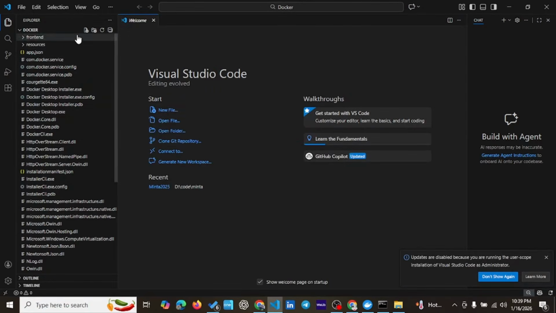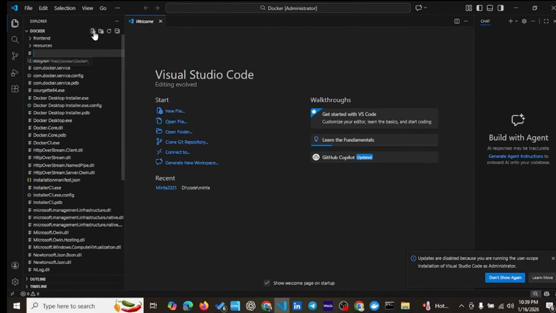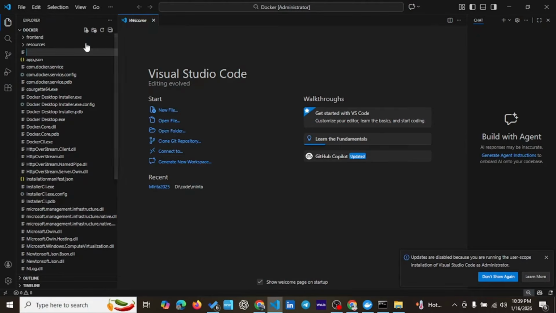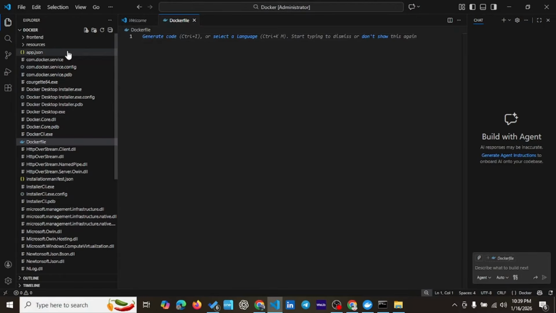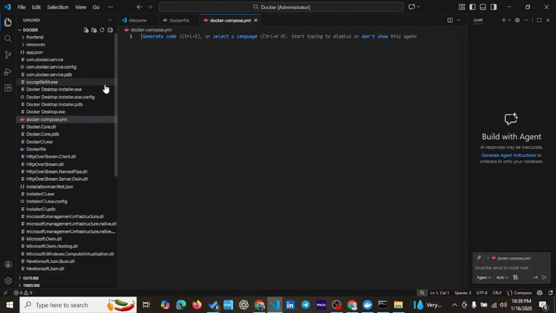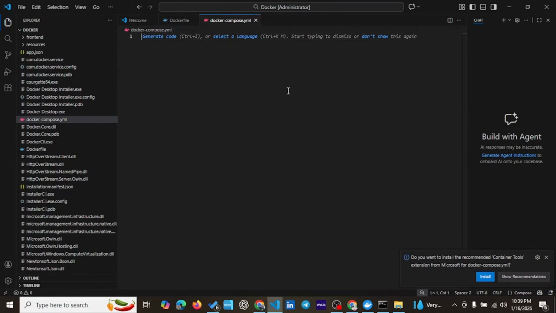Okay, so inside this Docker folder I want to create two files. So we'll click here, this new file. If you can see my pointer, yes, here, new file. Once we click new file, we'll type Dockerfile. Now we'll click new file again and type docker, this one in small letters, dash compose dot yml. Docker compose and Dockerfile.